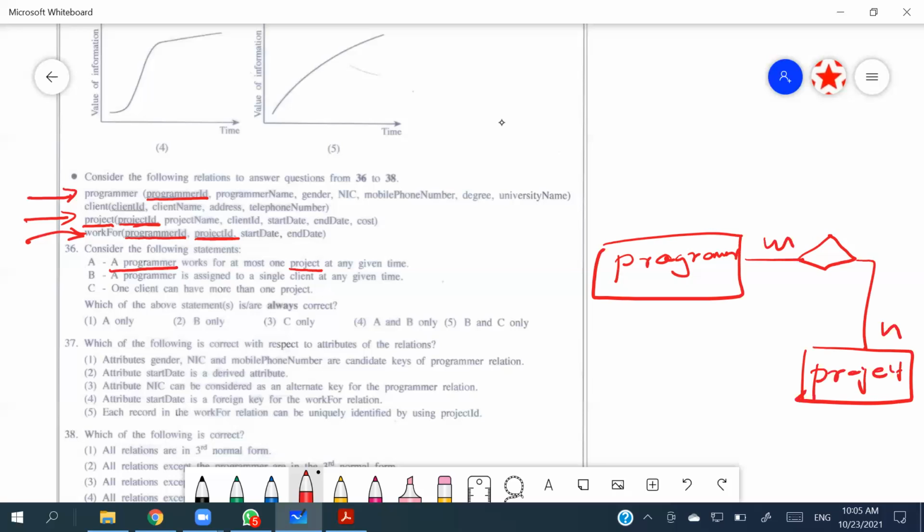That means one programmer is working for many projects, and one project is worked by many programmers. So the argument that they are throwing, a programmer works for at most one project, is wrong.